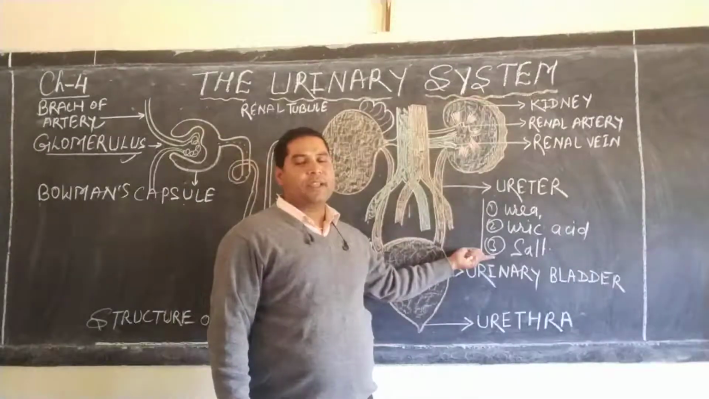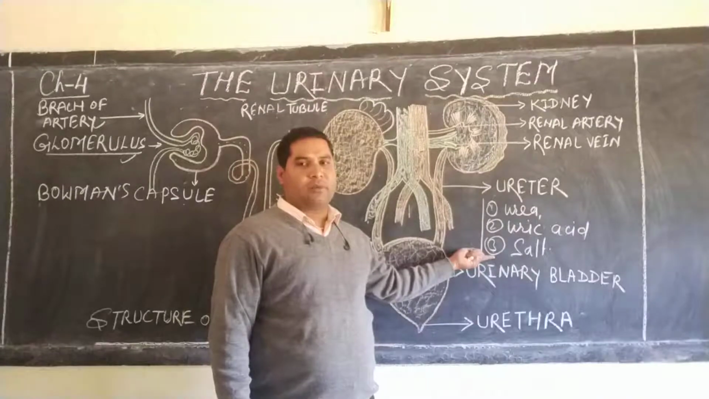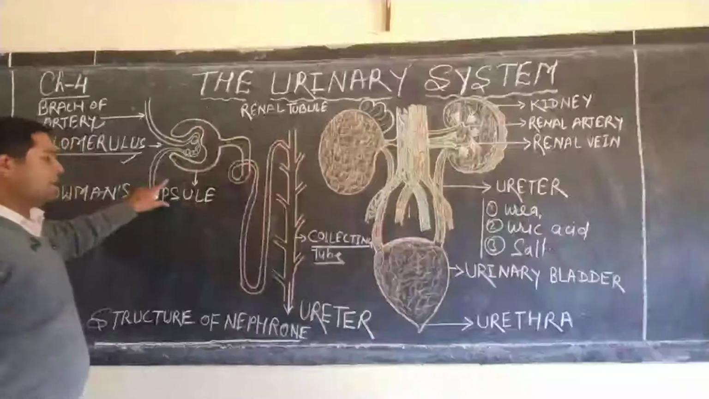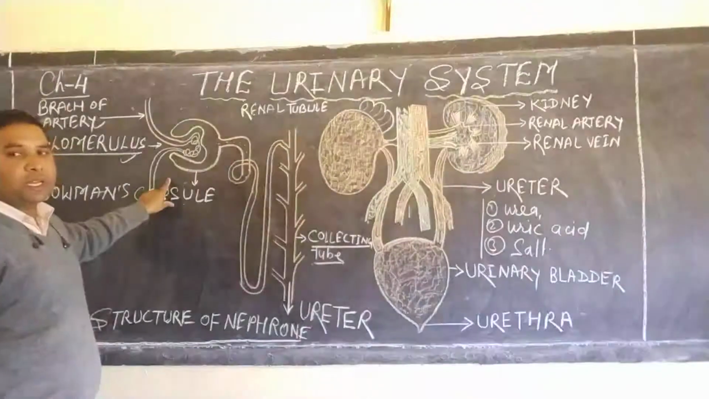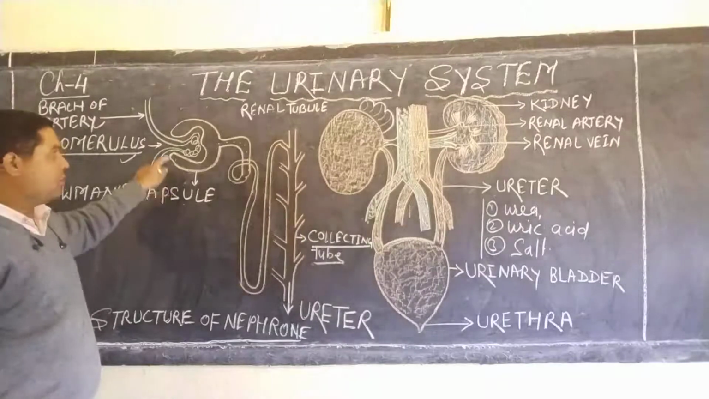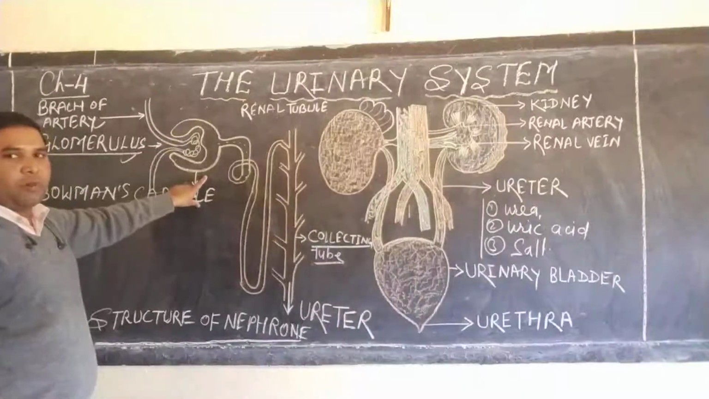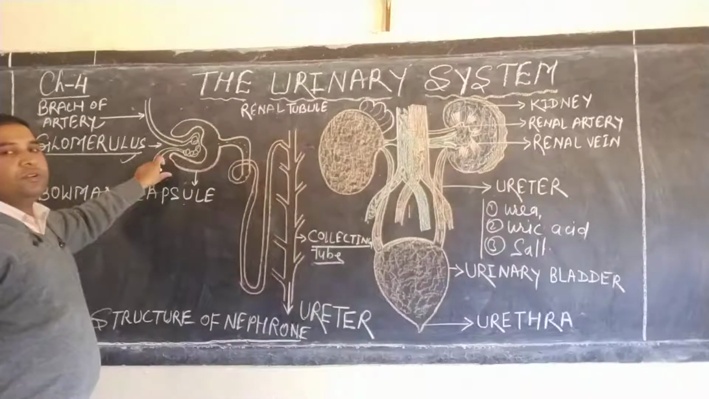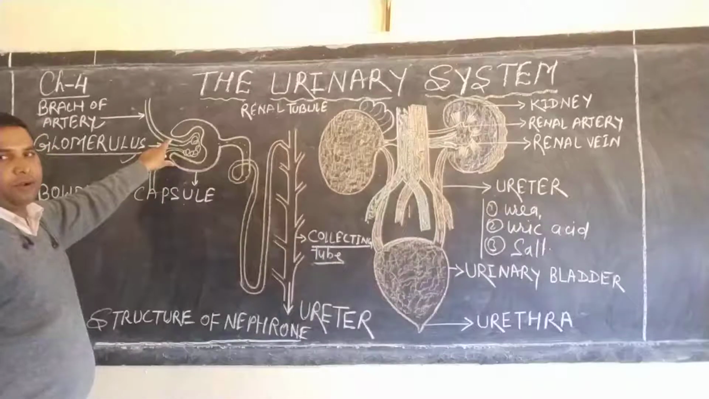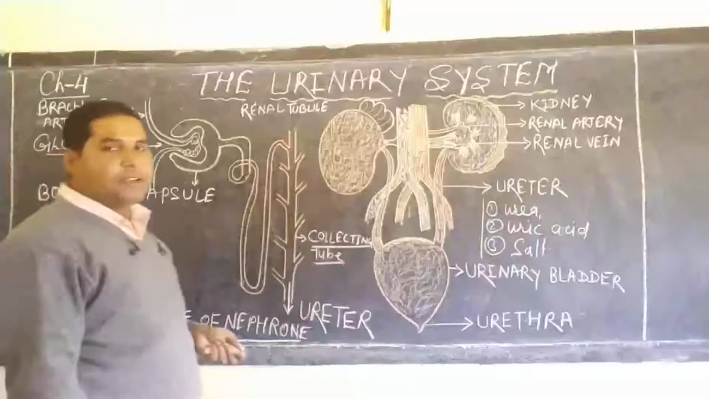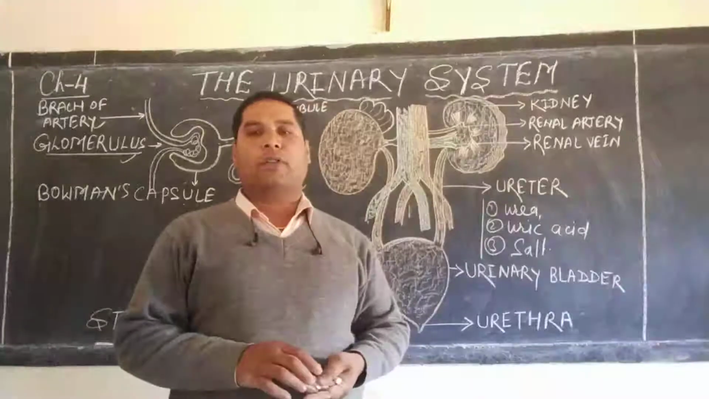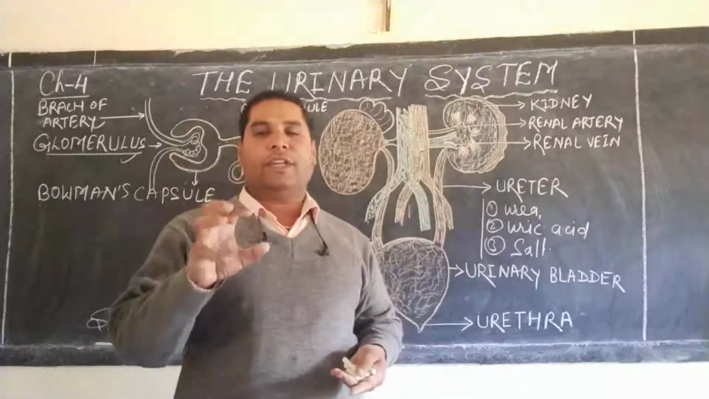So dear student, now we came to know about the functioning of the kidney and also about the structure, or you can say the unit of the kidney. The functional unit of the kidney is known as the nephron. I also explained to you how blood is purified with the help of the nephron. So dear student, please read the topic and try to learn about the functioning of the urinary system.